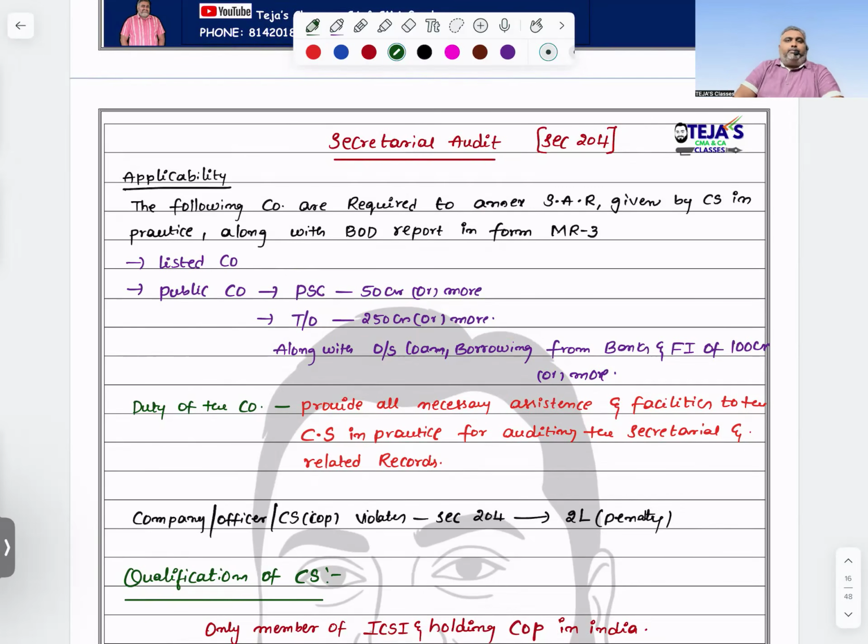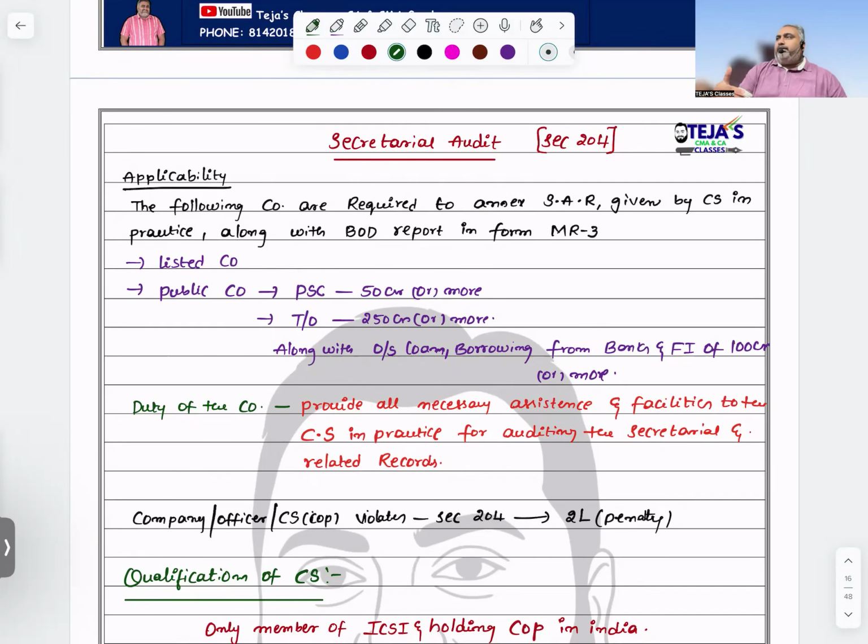Okay, so applicability. The following companies are required to have a secretarial audit report, given by the company secretary in practice, annexed along with the board of directors' report, in Form MR-3. ADT-1, 2, 3 come under company audit, CRA-1, 2, 3, 4 under cost audit, and MR-3 will come under the secretarial audit part.